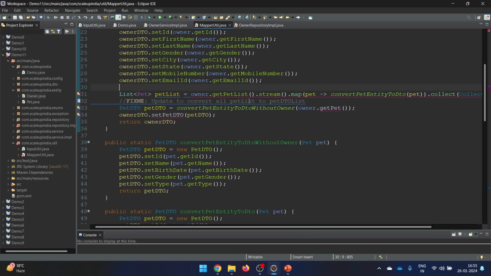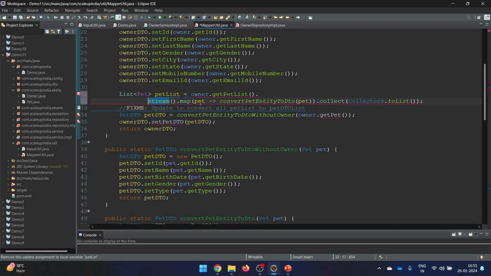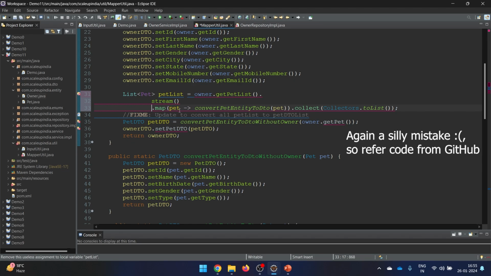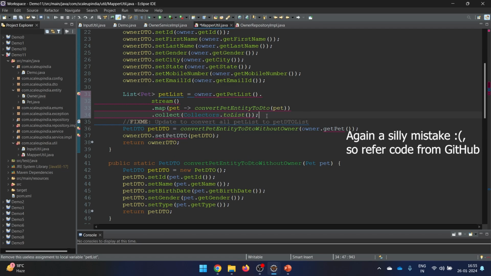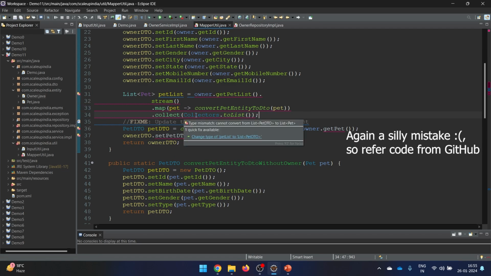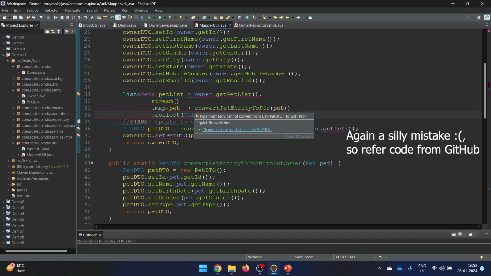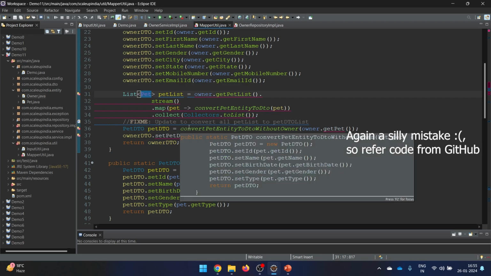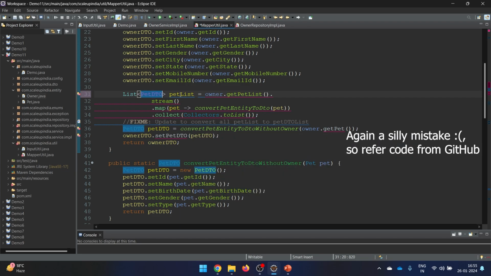Is it giving me some wrong thing, or what are we doing here? Let's have a look. First of all, this is the pet list we are getting. Then we are converting it to stream. Okay, this looks good. Then we are mapping this. So we are taking a pet, converting pet entity to DTO, and then we are just saving it like this. So what's wrong here, guys? Do you see any issue? Change type of pet list to list of pet DTO. No, we want a pet list only here. So pet entity, okay, the mistake. This is the one, the silly mistake. We are returning, so I forgot. That was the silly mistake.